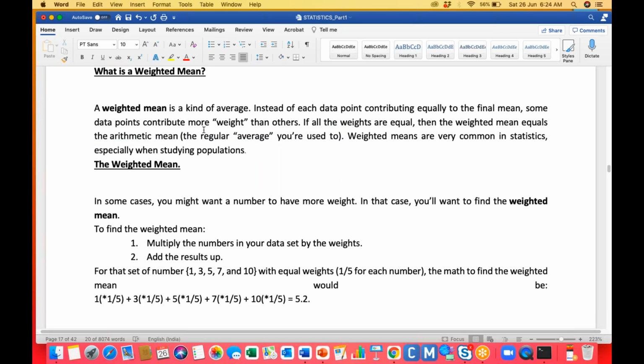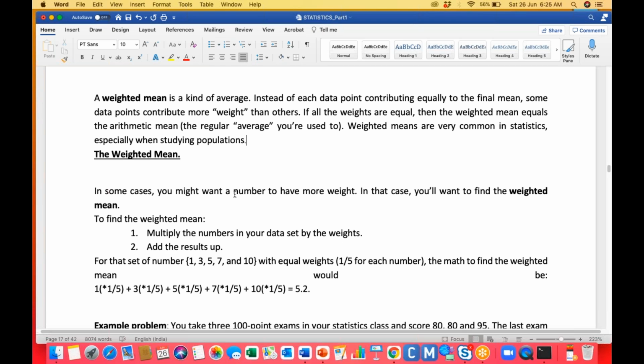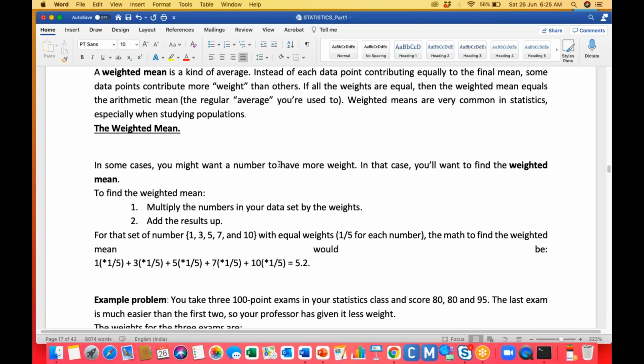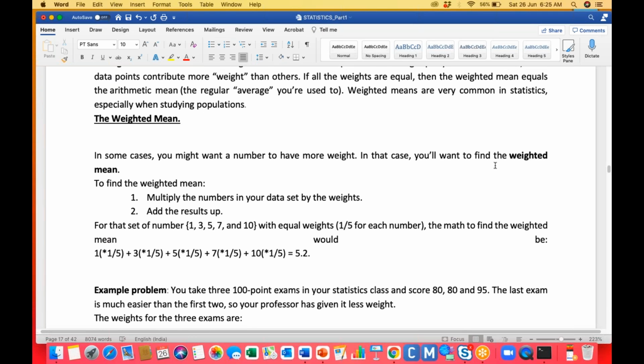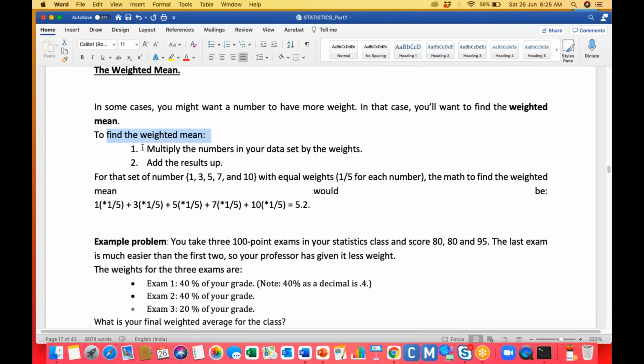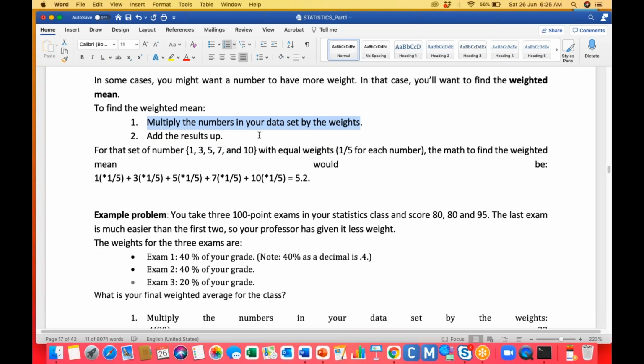Some data points have more weight than others. If all the weights are equal, then we can go with the arithmetic mean. If the weights are not equal, then you need to go for the weighted mean. In some cases you might want a number to have more weight. In that case, you find the weighted mean. To find the weighted mean, there are two steps. The first one is multiplying the number and the corresponding weight. After that, we need to add the results.